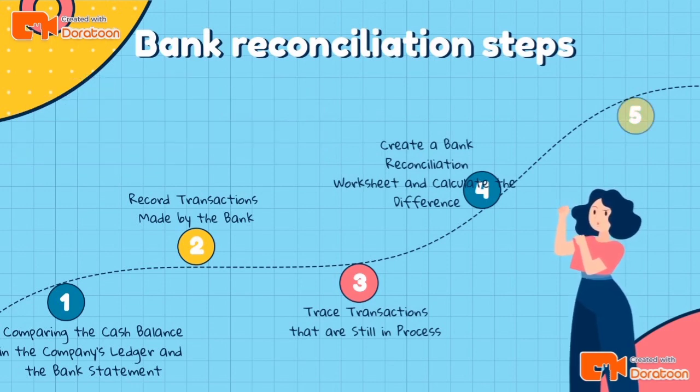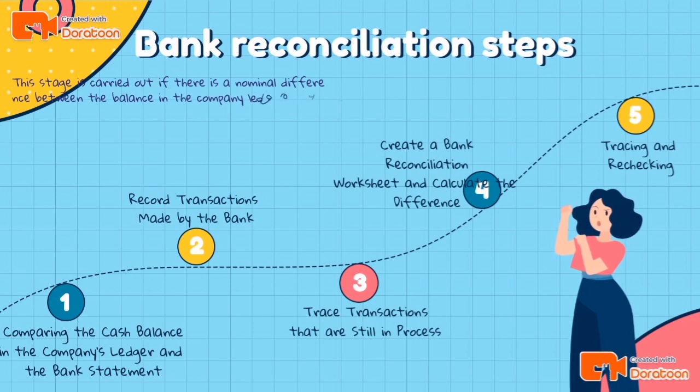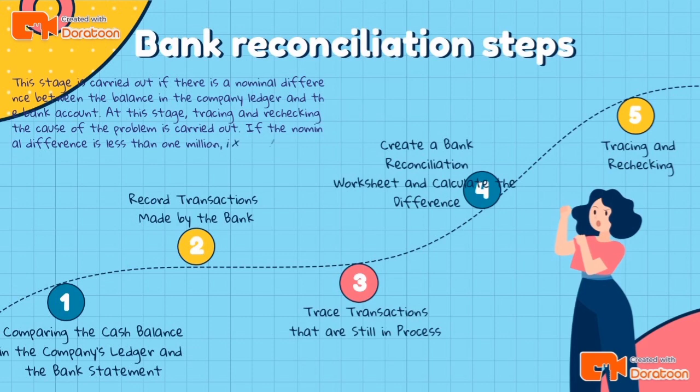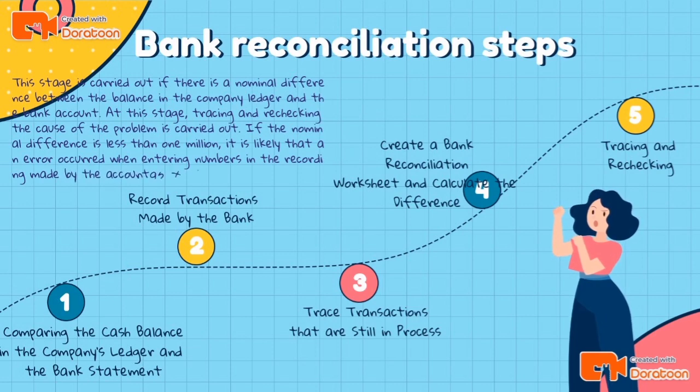5. Tracking and rechecking. This stage is carried out if there is a nominal difference between the balance in the company ledger and the bank account. At this stage, tracking and rechecking the cause of the problem is carried out. If the nominal difference is less than 1 million, it is likely that an error occurred when entering numbers in the recording made by the accountant.